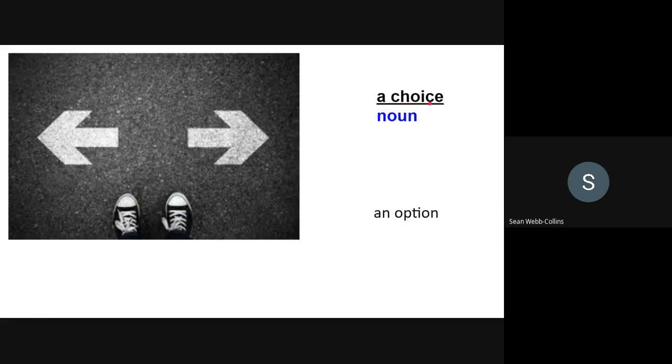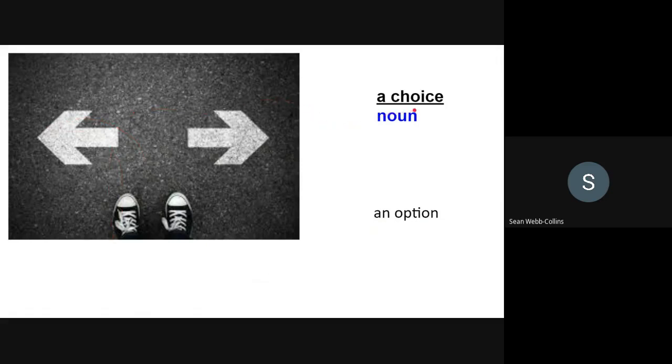A choice. Noun, an option. For example, you have a choice, left or right.